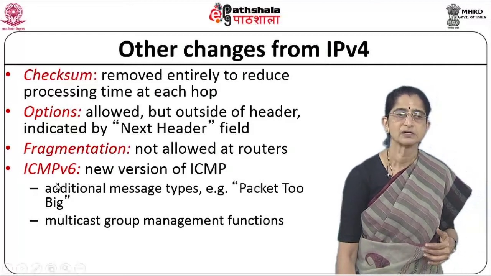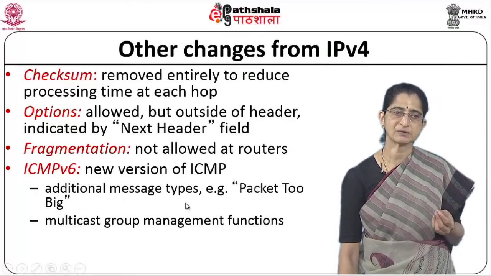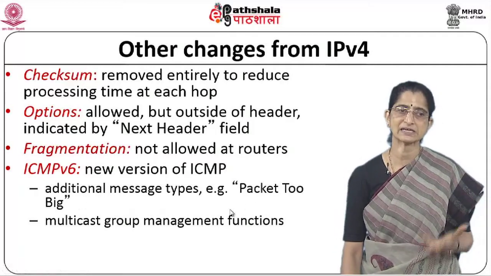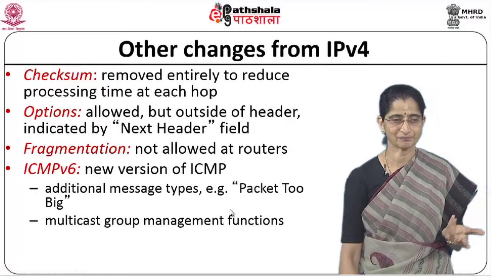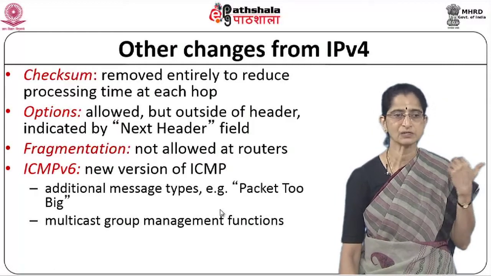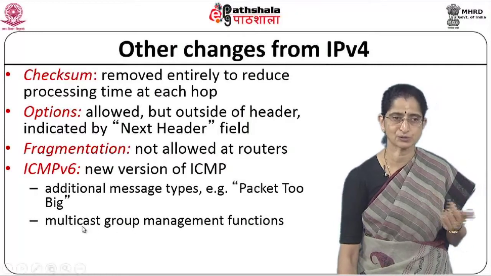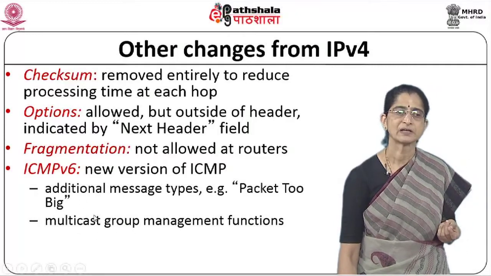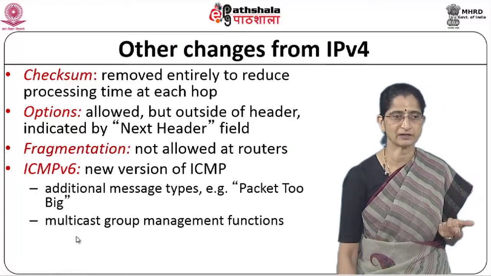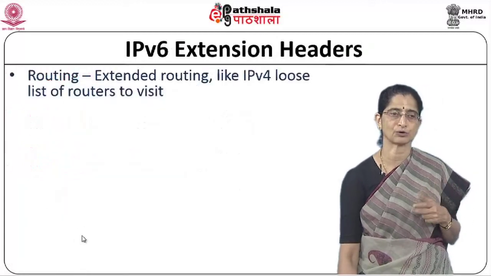IPv6, for instance, has an additional message type called packet too big. If you have a very big packet that is being sent, which means basically it needs to be fragmented, but of course we do not have support for fragmentation here. So, the source will have to fragment it and send the packet. So you have a message like that. Then of course there are multicast group management functions that are also supported with the ICMPv6 protocol.